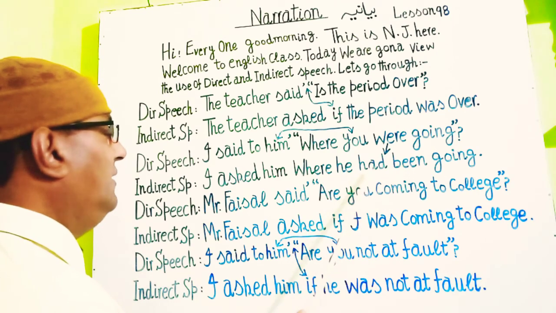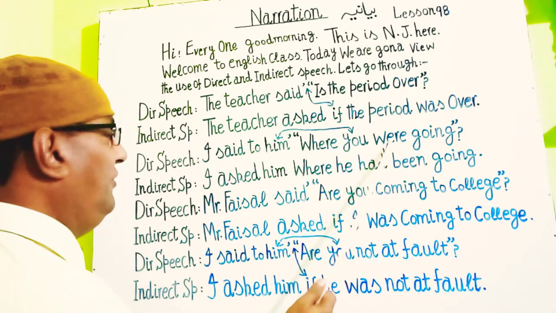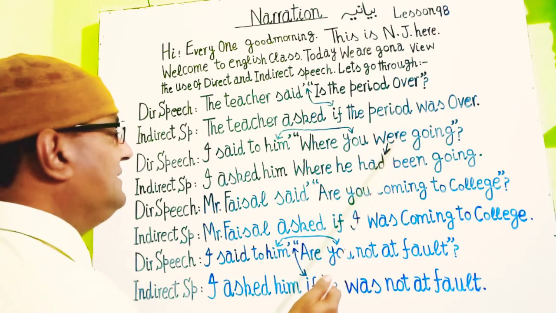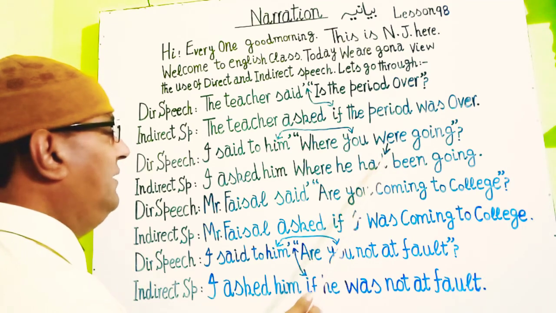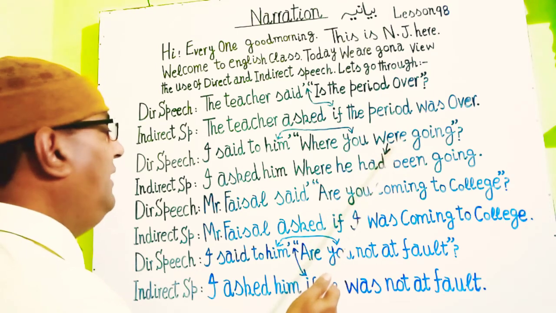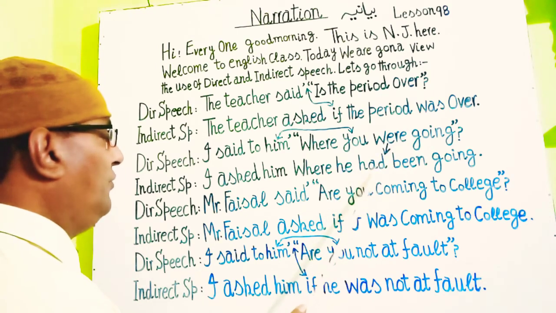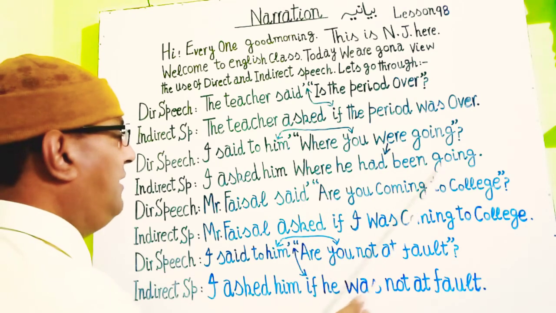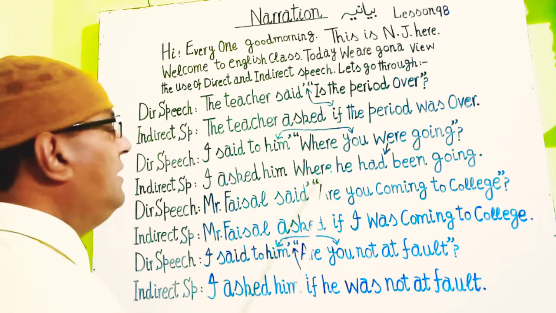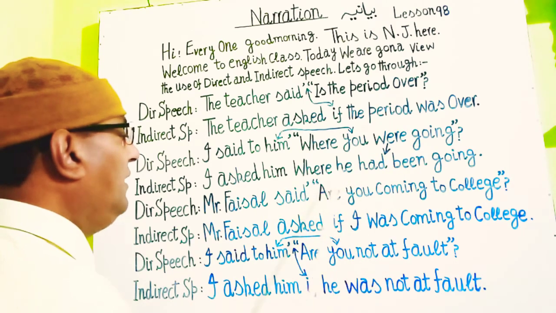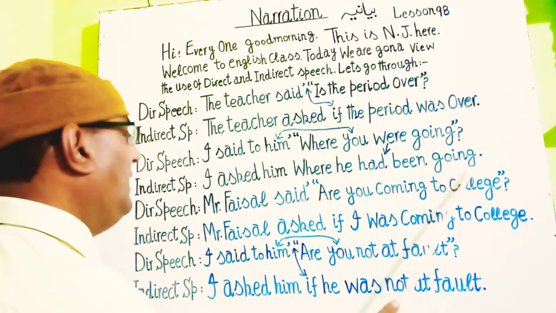Had been going. It's a past perfect. Here the original was a past tense, and it will be converted into the past from: had, was, were and had been. So it will go to "had": where he had been going. I asked him, मैंने उससे पूछा where he had been going, कि वो कहाँ जा रहा था.